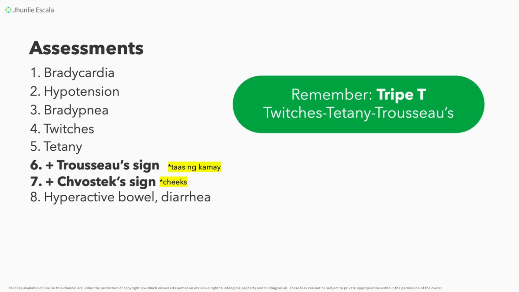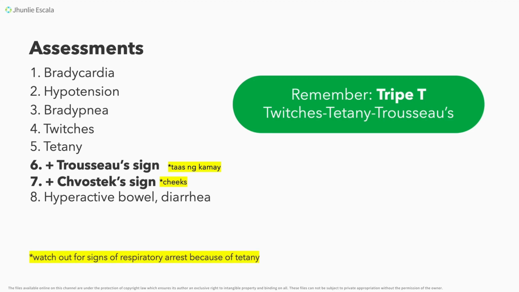Okay? So, when trying to remember the things that are present in your hypocalcemia, we need to remember the biggest T's here. The twitches, tetany, and also your Trousseau. Okay? And of course, wag po natin kalilimutan ang ating Chvostek signs, which is makikita po natin on the facial area, specifically on the cheeks of the patient. Okay? So, it can be assessed there.